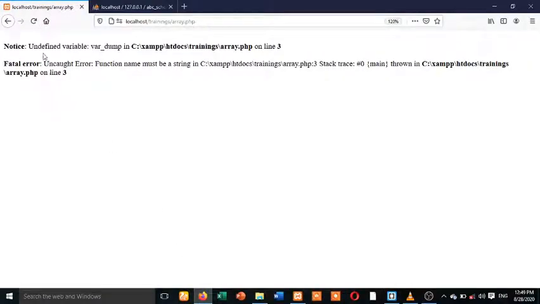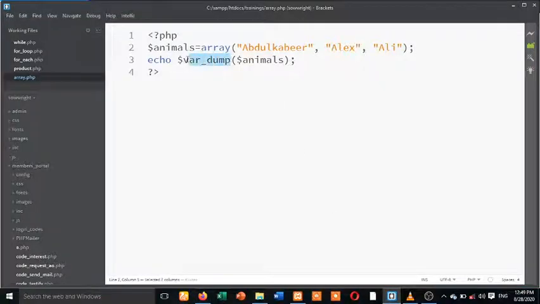So now it says undefined variable var dump. You can use maybe print_r. I'm very sure there's something, print_r animal. Okay, I think what is actually happening here is because of the nature of the array. Don't let me get you confused.